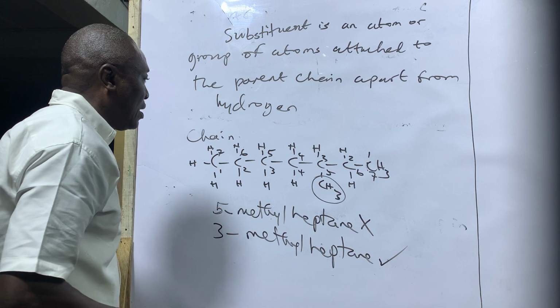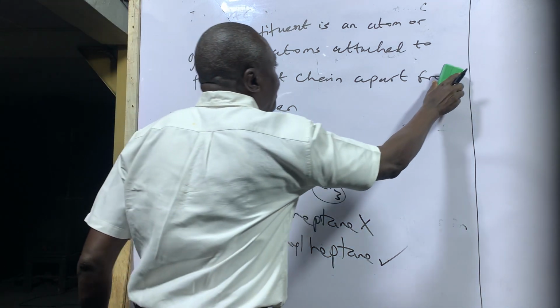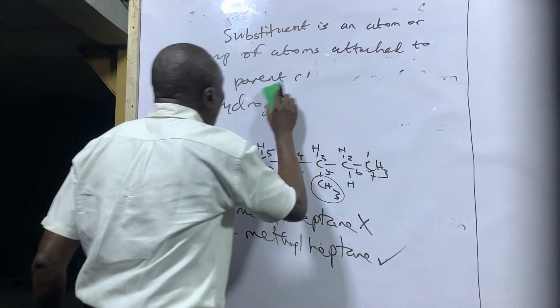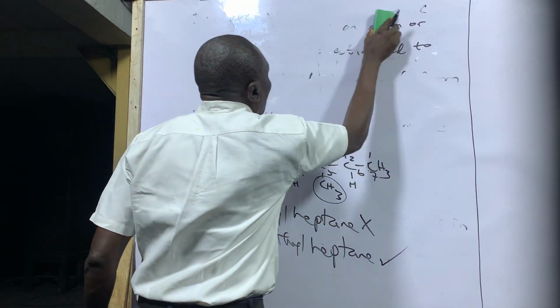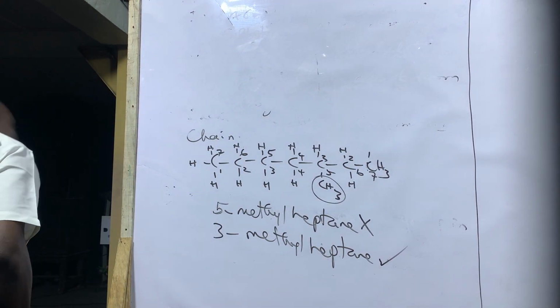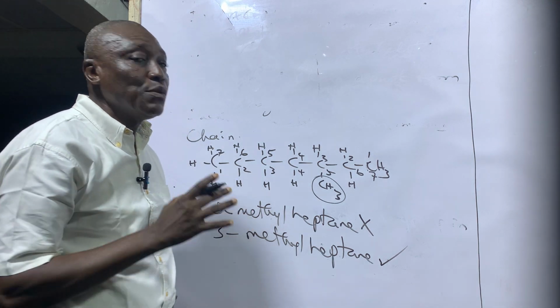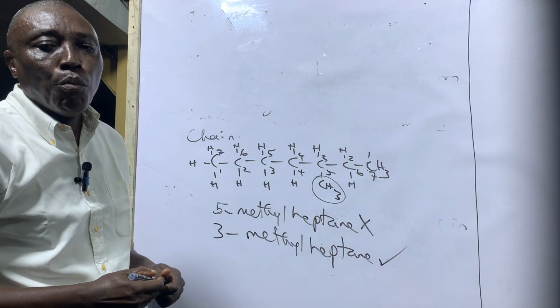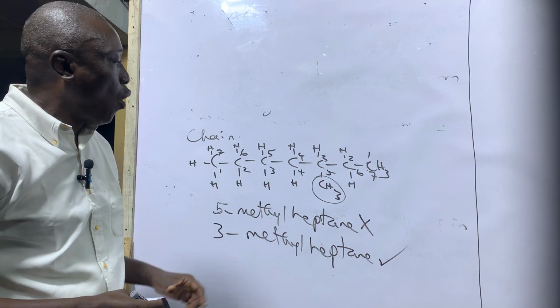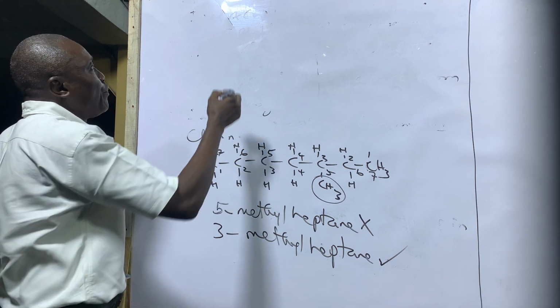Now, the fourth rule is that when the same substituent appears more than once on the chain, you add a prefix.